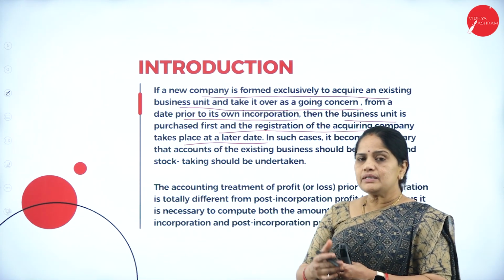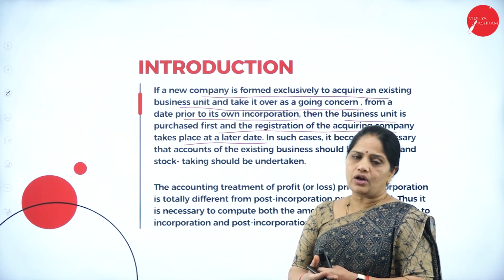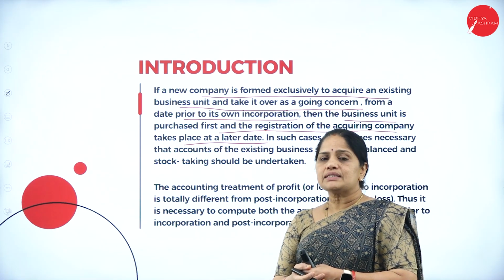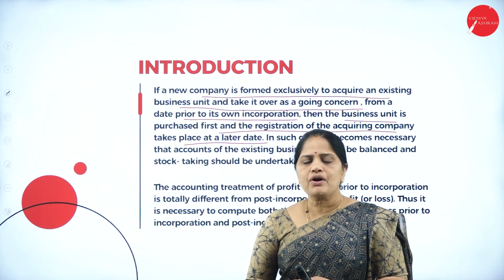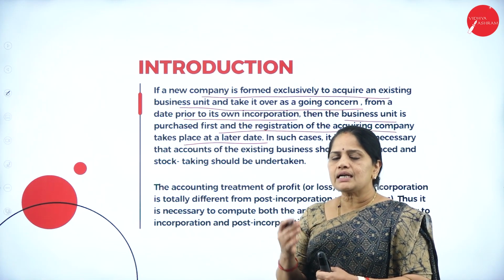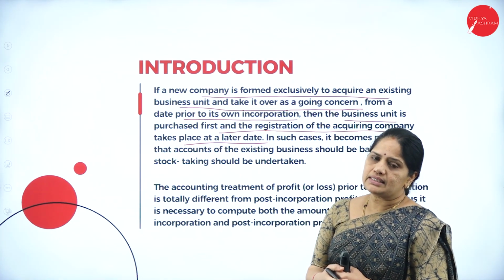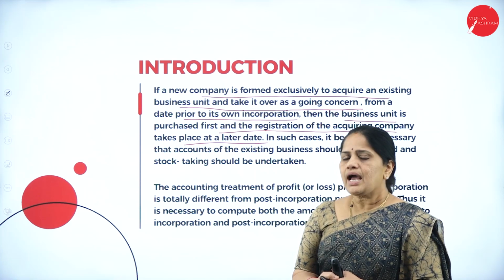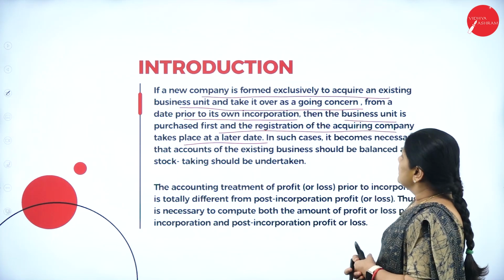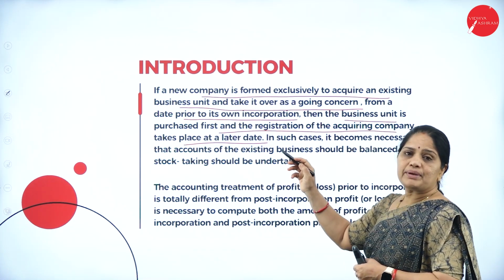Whatever profits the company earns after the registration, after the incorporation, is the profit which has to be shared among the shareholders, and that profit we consider as the revenue profit. The profits which are earned by the business firm before the incorporation, we call them capital profits, and they will be taken to the capital reserve.